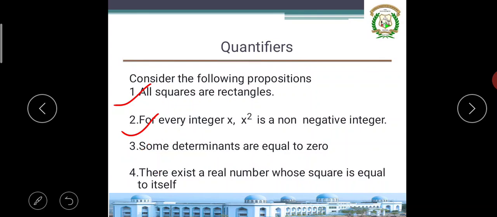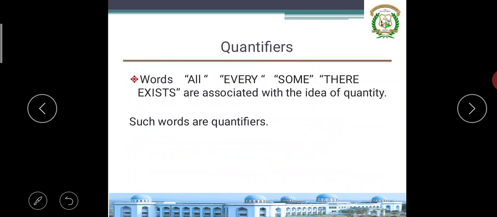If you observe these propositions carefully, the words all, for every, some, there exist are words related to quantity. So I call them quantifiers. The words all, every, some, there exists are associated with the idea of quantity. Such words are called quantifiers.